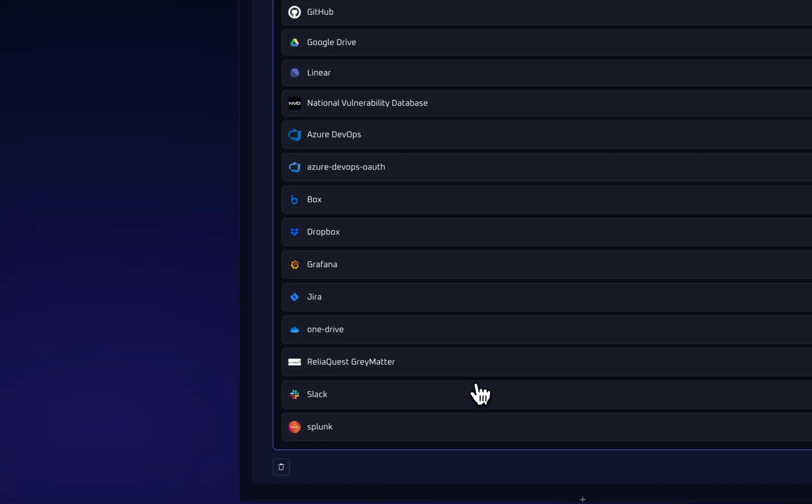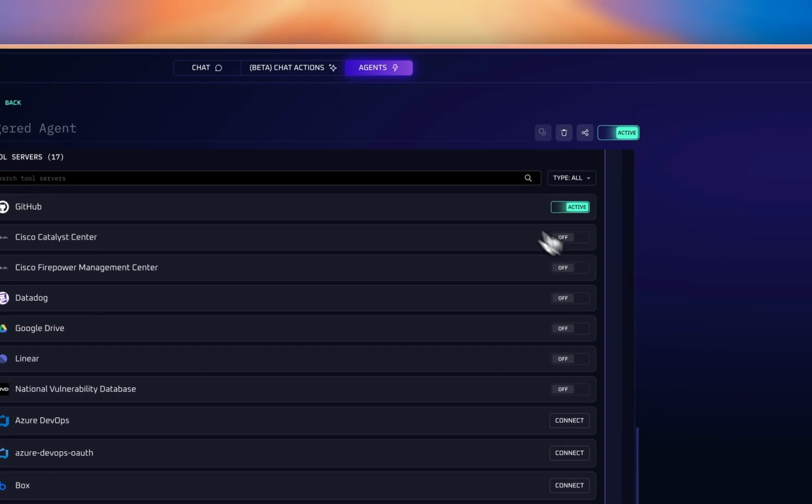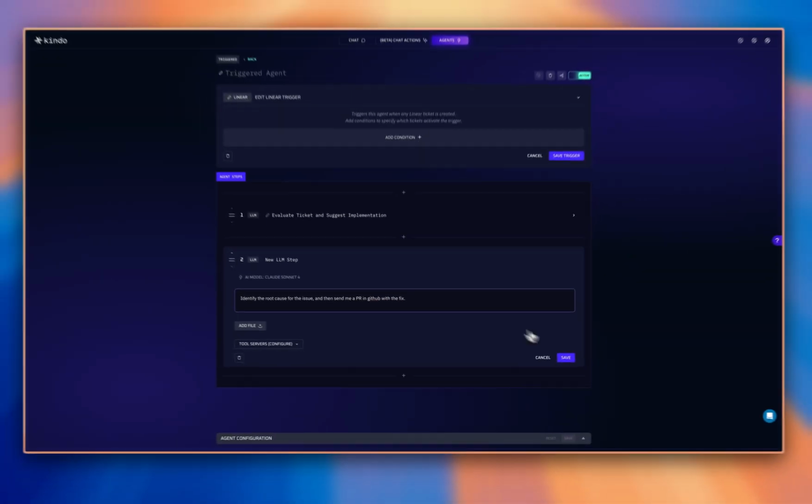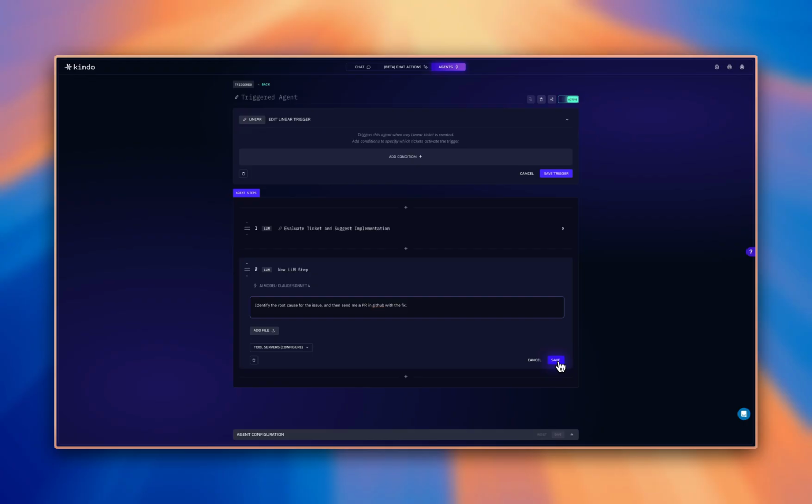And then all I need to do here is turn on the GitHub tool, and that's all I would really need to do. This is assuming that the agent is able to root cause the issue. All I needed to do is give it access to Datadog and GitHub, and it should be able to figure out the rest.